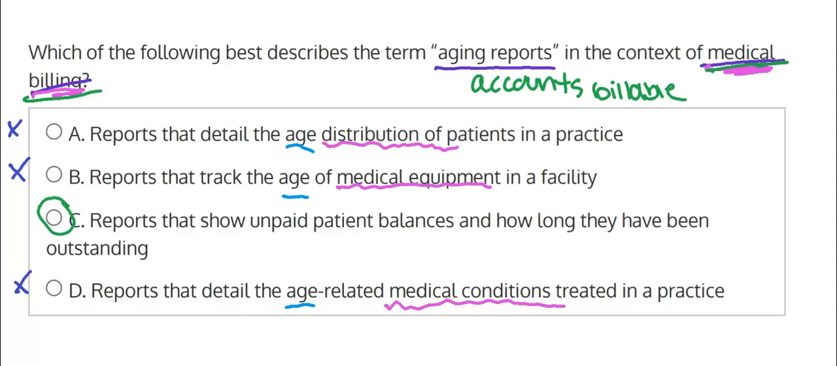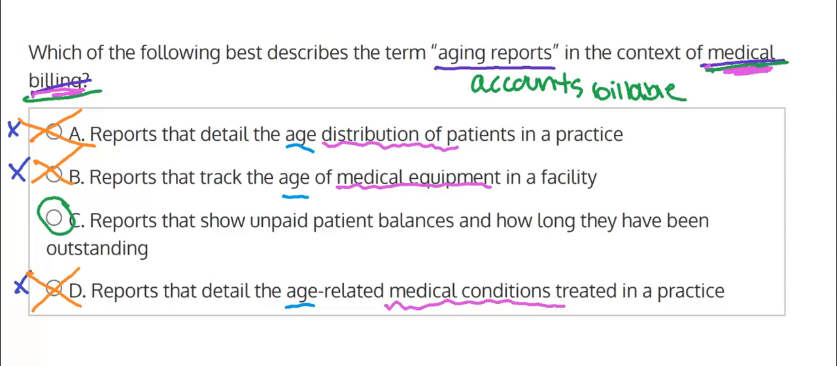So now that we have that in mind, we could officially eliminate the other choices because we see option A says reports that detail the age distribution of patients in the practice, and that's not what aging reports really means. Option B says reports that track the age of medical equipment, and that's not what aging reports are. Option D, reports that detail the age-related medical conditions, and that's not what aging reports really means either. So that leaves us with option C, reports that show unpaid patient balances and how long they've been outstanding. That's what aging reports really is.